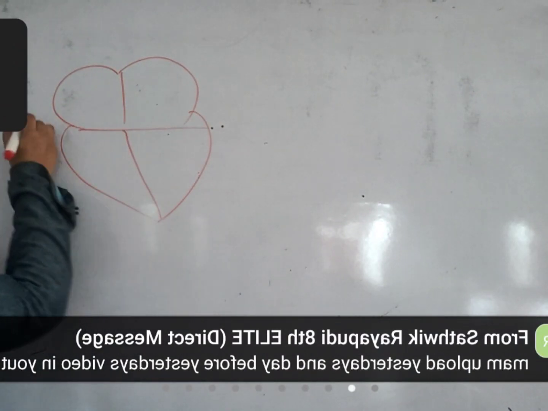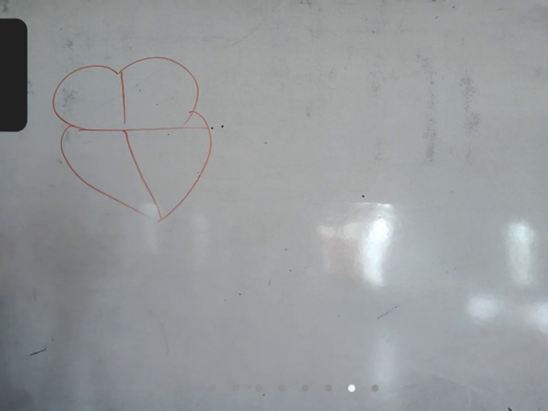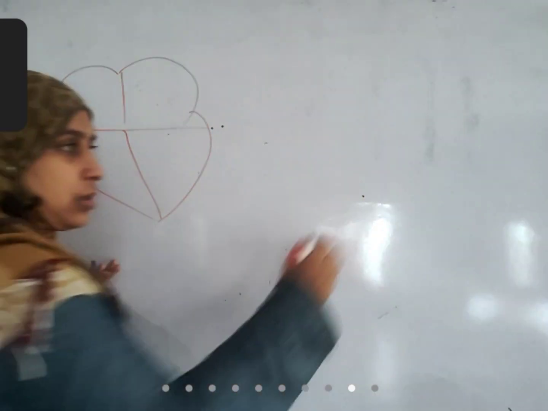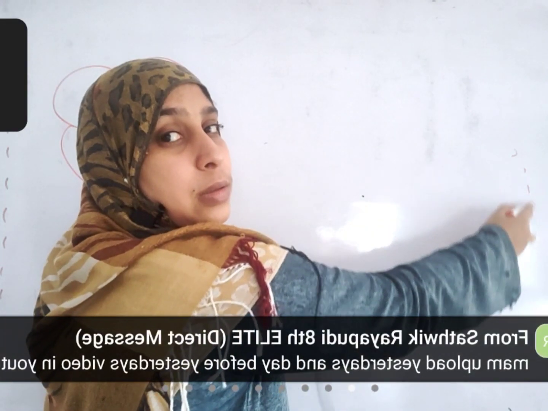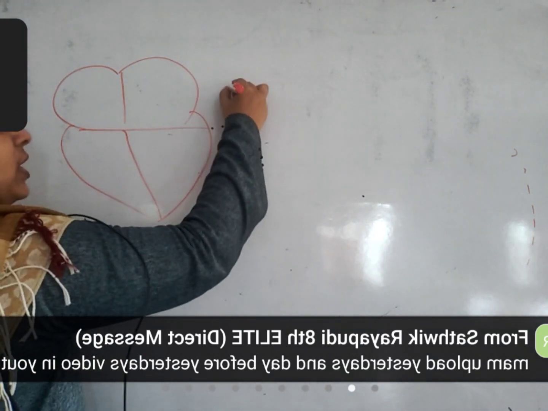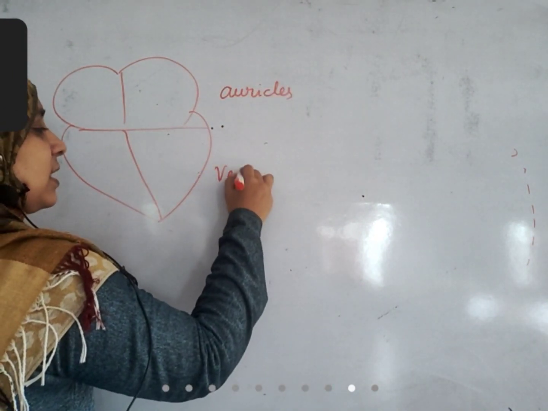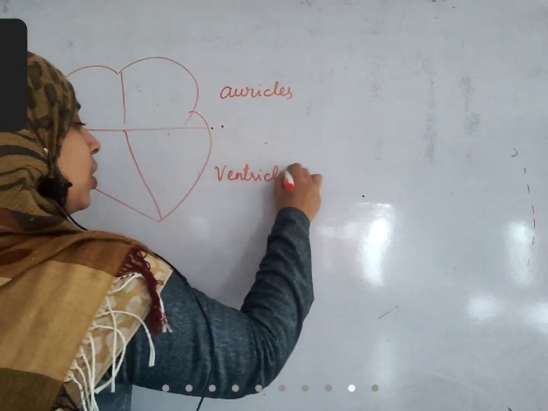The upper chambers are called as auricles and lower chambers are called as ventricles.